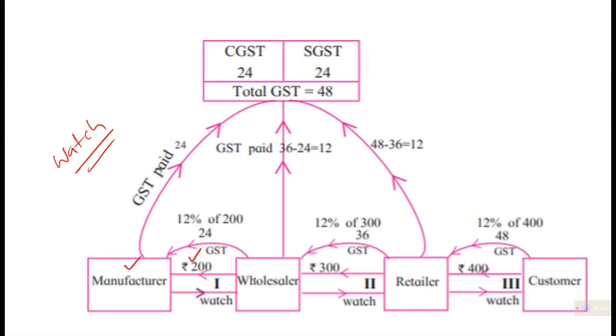The manufacturer made a watch and wants to sell it for 200 rupees, and we know that the tax on a watch is 12%. So 12% of 200 is 24 rupees, which he has to pay to the government. So the wholesaler will be getting the watch at 200 plus 24, 224 rupees.